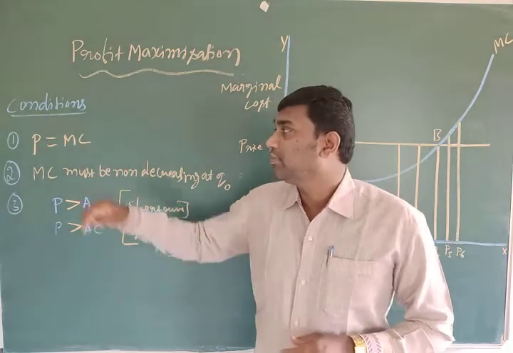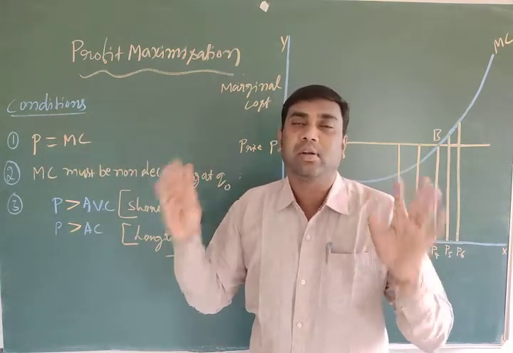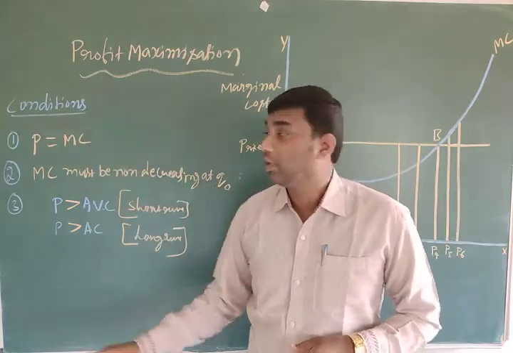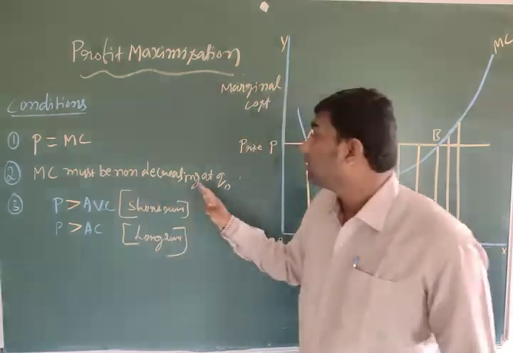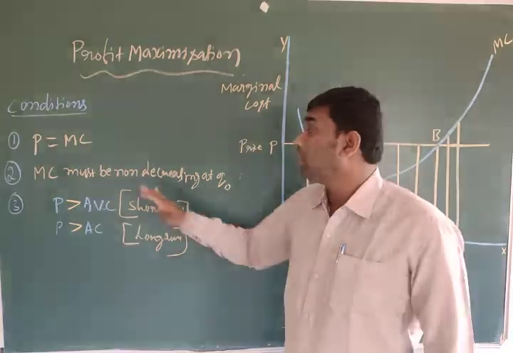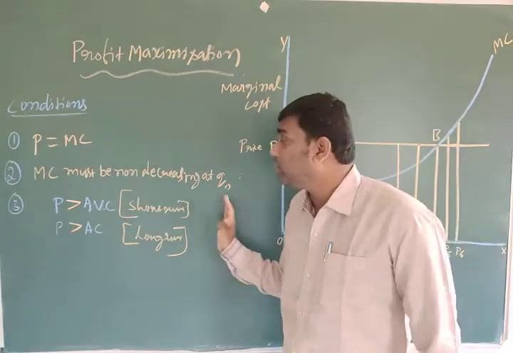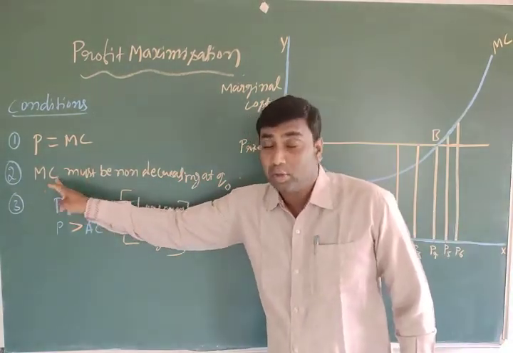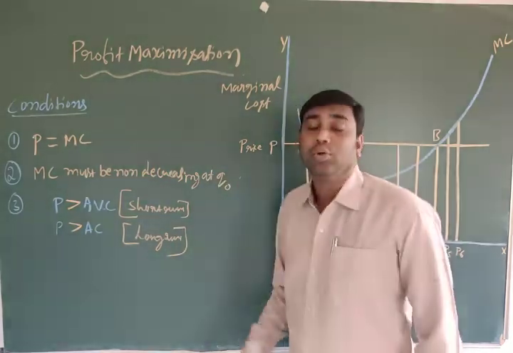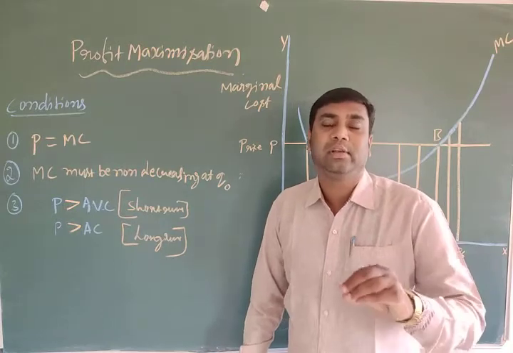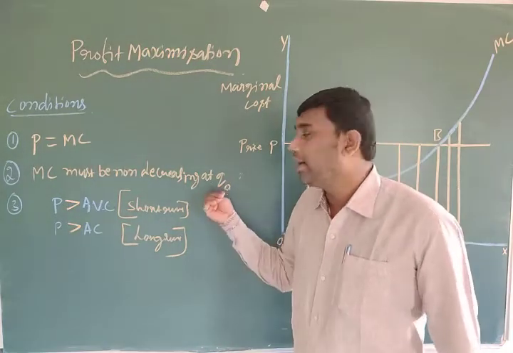So in the previous class we discussed clearly that P is equal to MC, price should be equal to marginal cost. That was the first condition. The second condition is that marginal cost must be not decreasing at Q naught. The marginal cost curve should not decrease at Q naught. Q naught means the quantity level where the firm will get profit maximization.